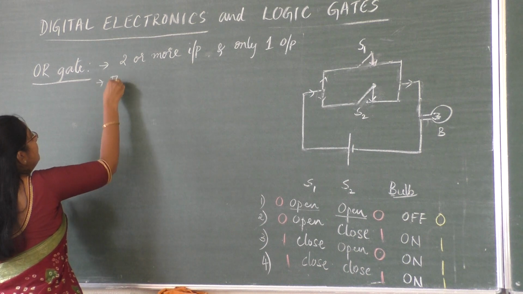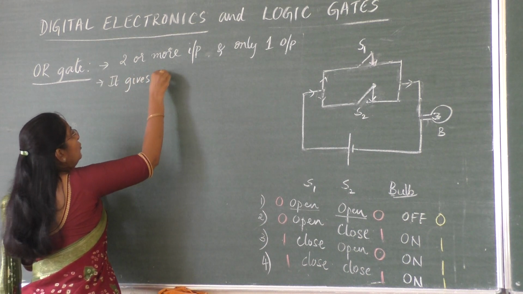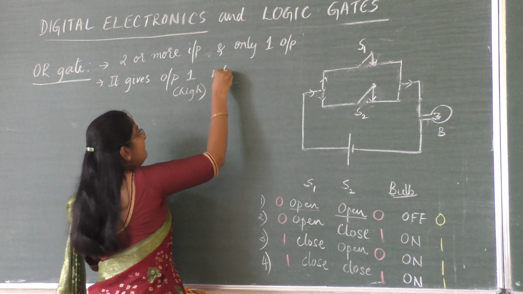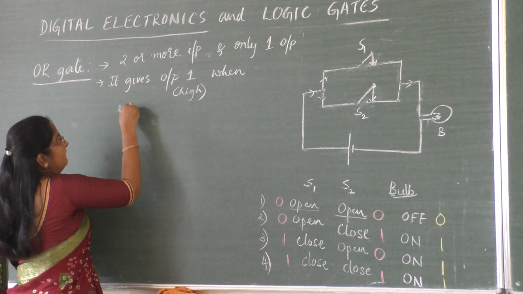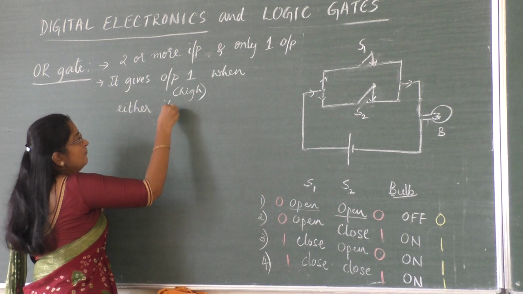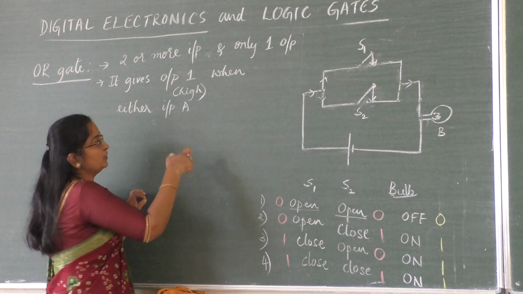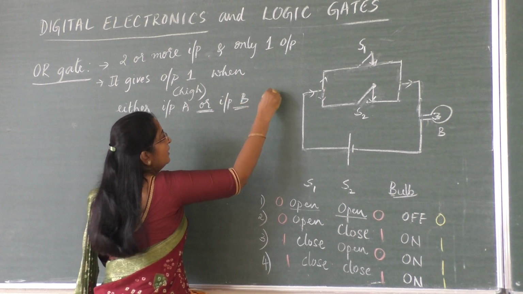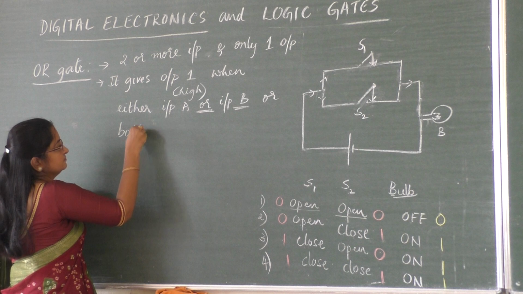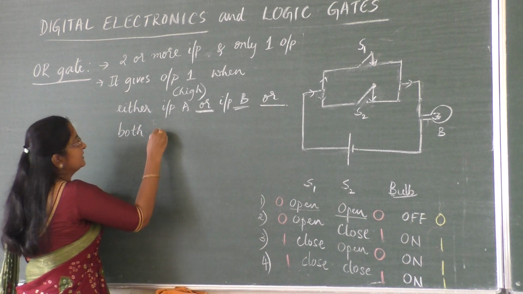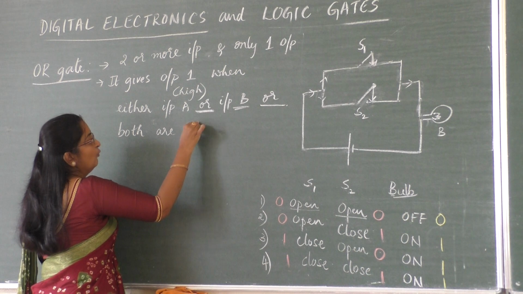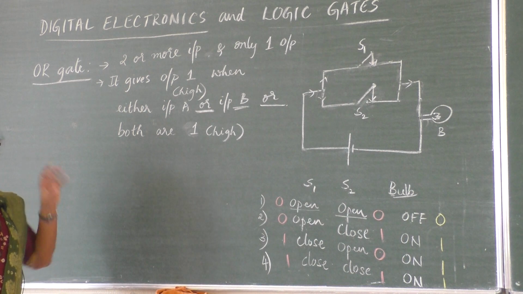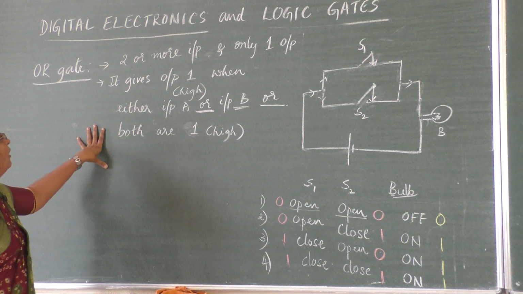It gives output 1, high output, when either input A, let me take the input as A and B, input A or input B or both are high or 1. Remember this condition, students. So this is the logical working function of OR gate.